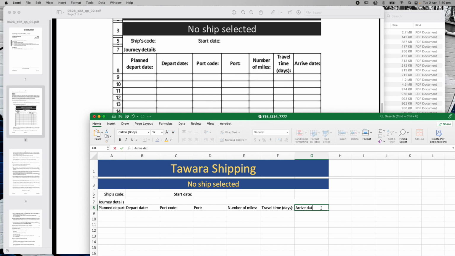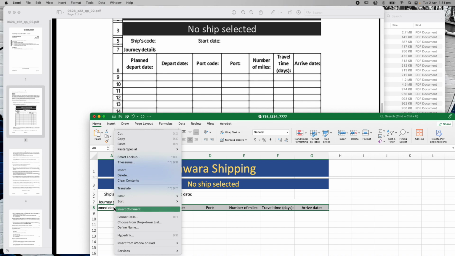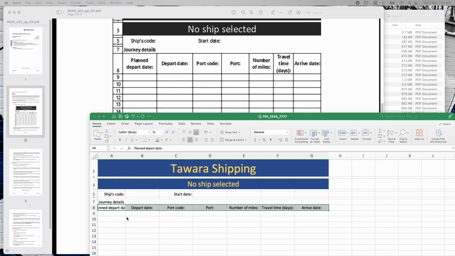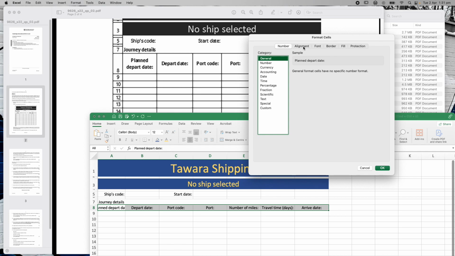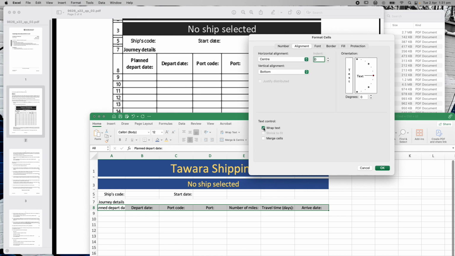Arrive date. Shouldn't that be arrival date? No, don't fix their mistakes. Arrive date. Okay, now all of that needs to be center aligned. It told me that it had to be center aligned. Next thing, I'm going to right click on this and I'm going to go format cells. And where I go to format cells, this window will pop up. And I'm going to go to alignment and I'm going to say wrap text. So that way the text will wrap around the way that it needs to wrap so that it fits, okay? So I'm just going to hit OK.